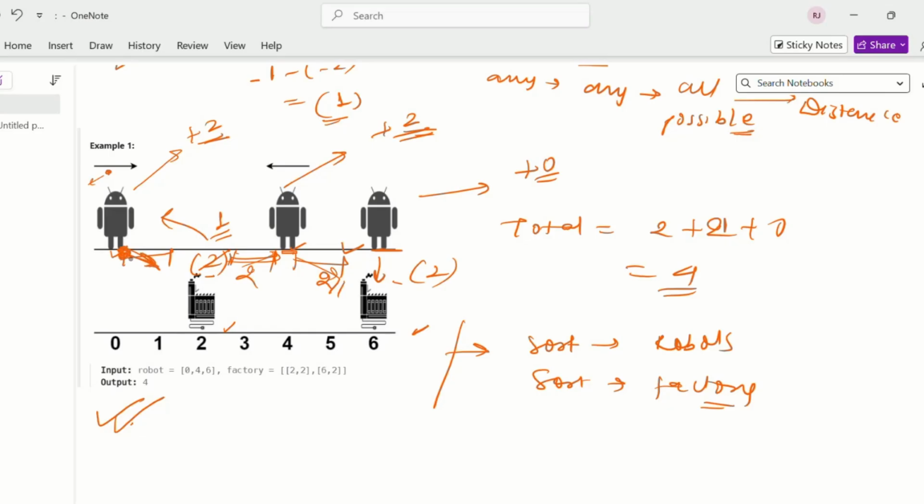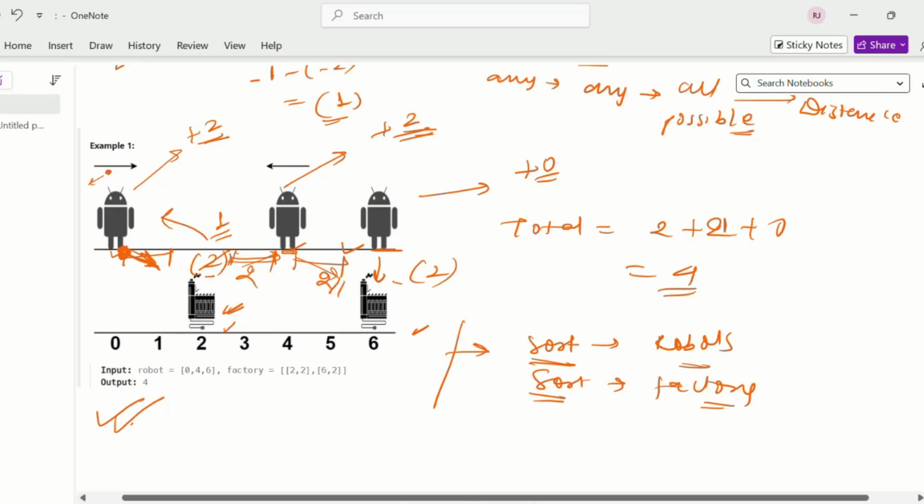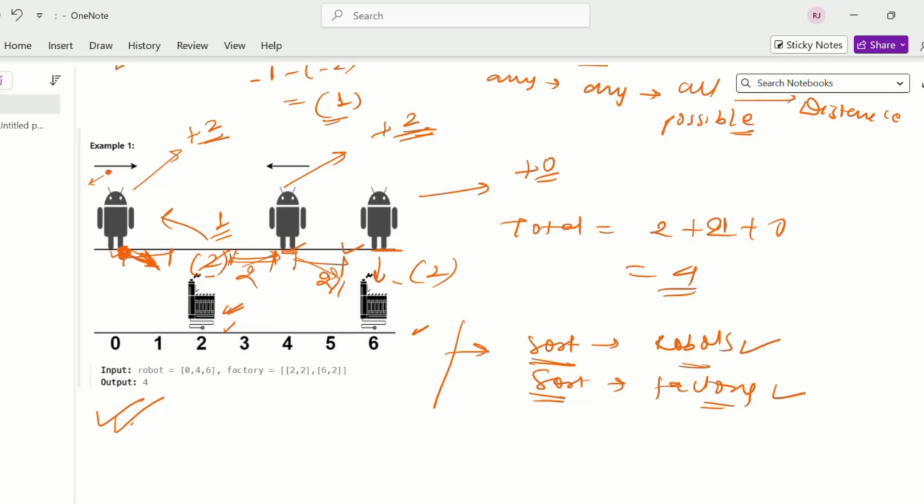If we sort it, then we will automatically get the minimum one. So we need to sort the robot and the factory.